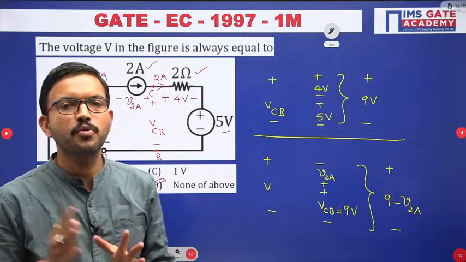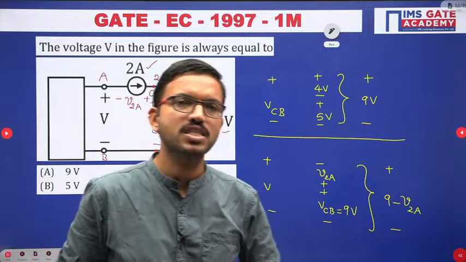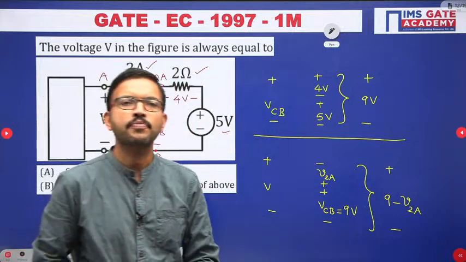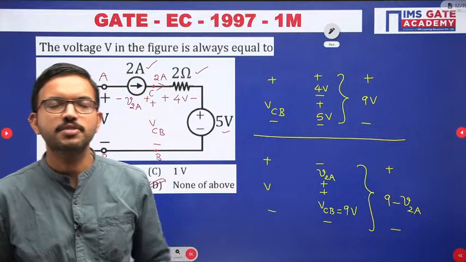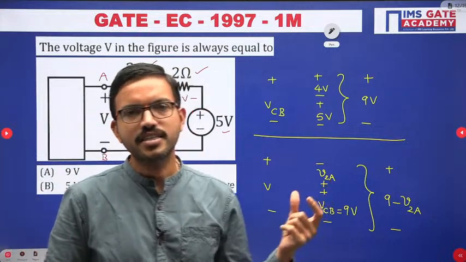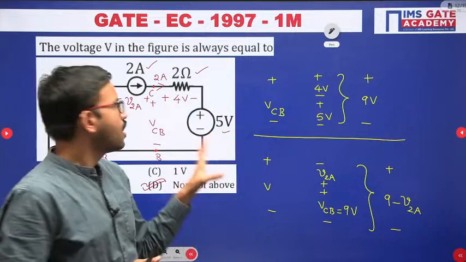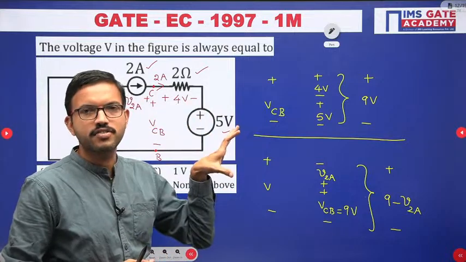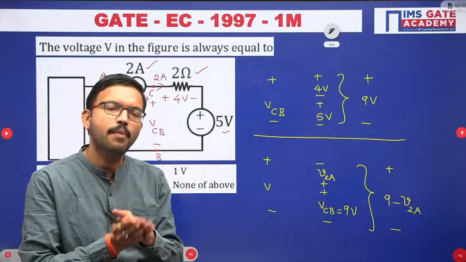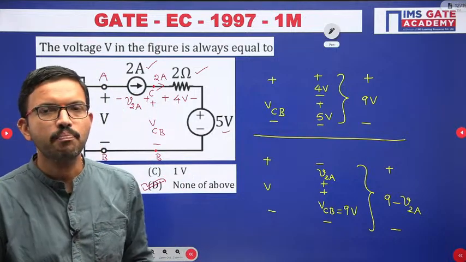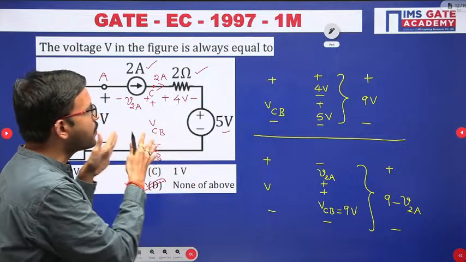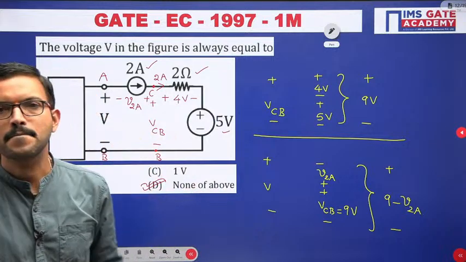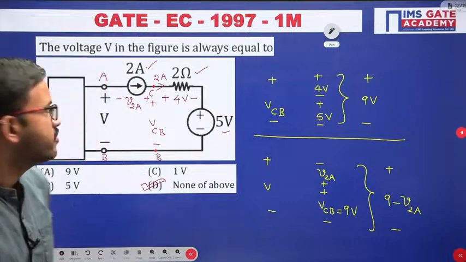If you want more clarity about independent sources with respect to voltage source or current source, you can watch the previous sessions where we covered active elements. From those characteristics you will come to know the conclusion points I have covered here. These conclusion points are based on the application of those principles, but there I discussed the concept. Now this is the application based on that concept. I hope it is clear for everyone.